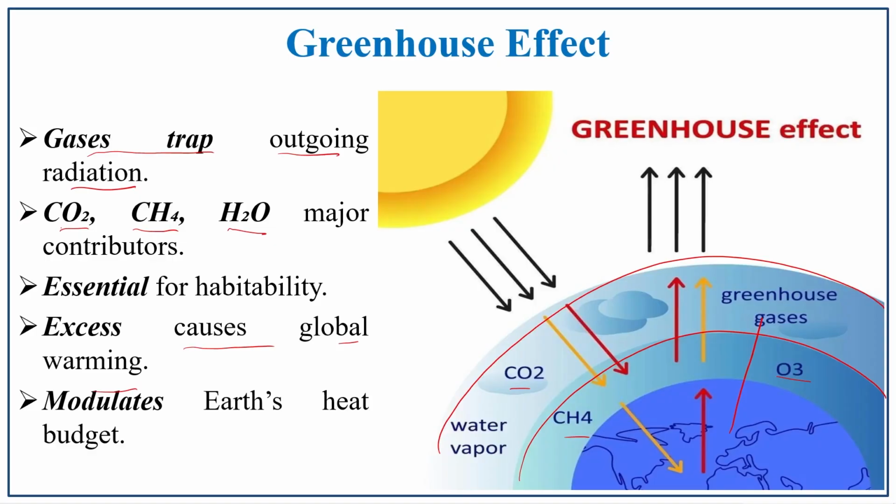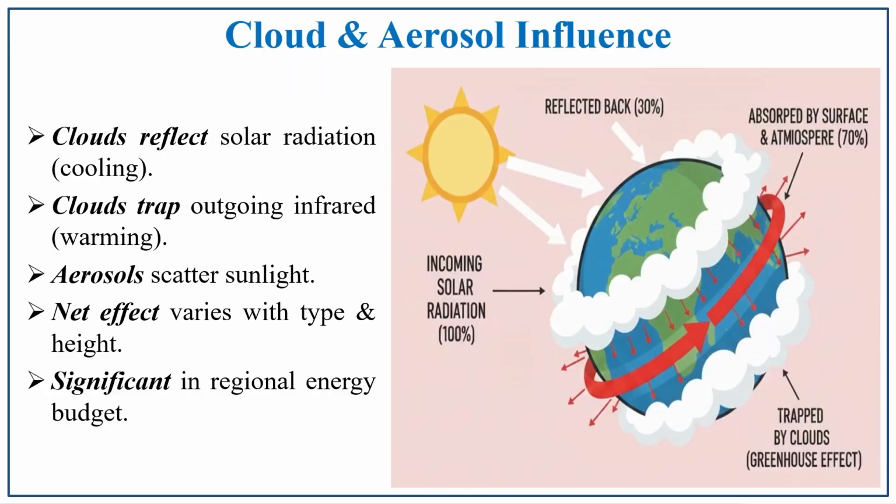The habitability. The excess causes of global warming is also done because of these greenhouse gases. It modulates Earth's heat budget. So, by receiving it and reflecting it back, by absorbing it, all these processes regulate the Earth's heat, the Earth's temperature.